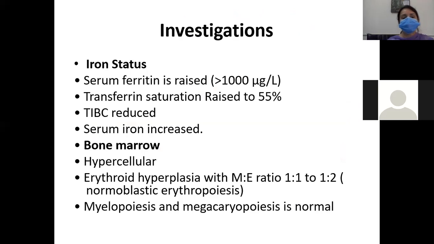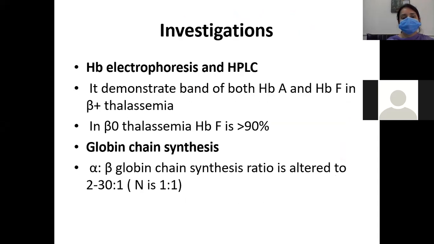What will be the next investigations? We will do the iron status of this patient, and we can also do the bone marrow. The bone marrow will be hypercellular, and there will be erythroid hyperplasia, while myelopoiesis and megakaryopoiesis will be normal. But the serum ferritin levels will be increased, and transferrin saturation will also be more than 55%, and TIBC will be reduced.